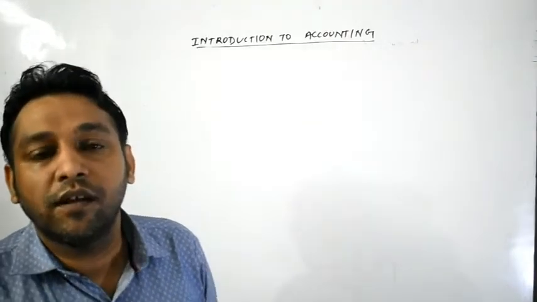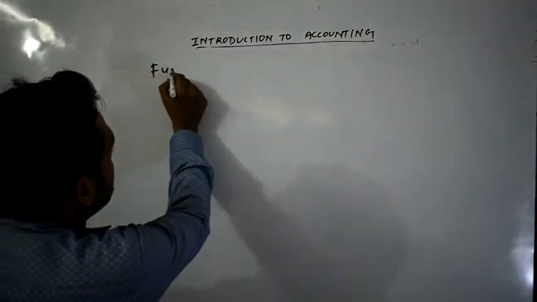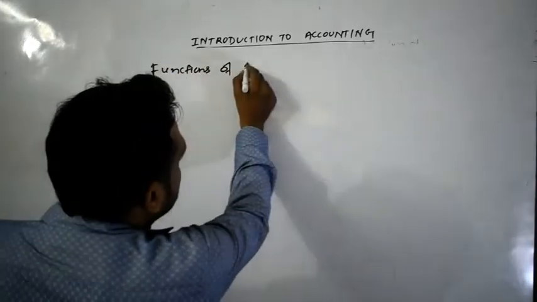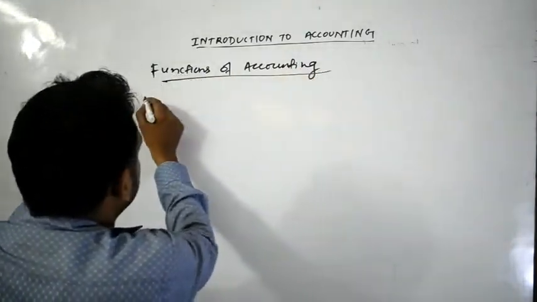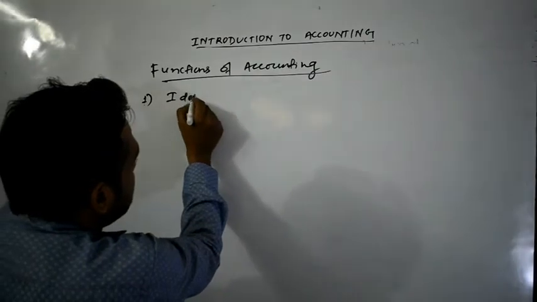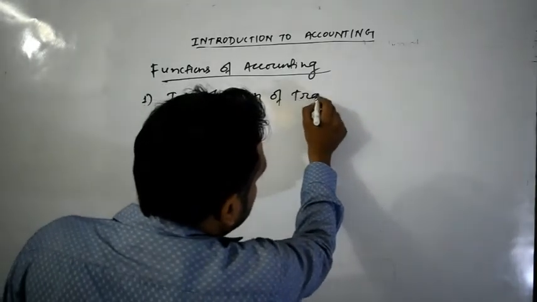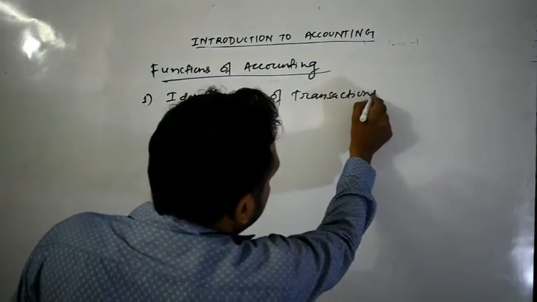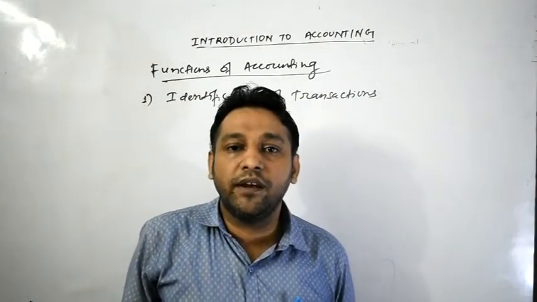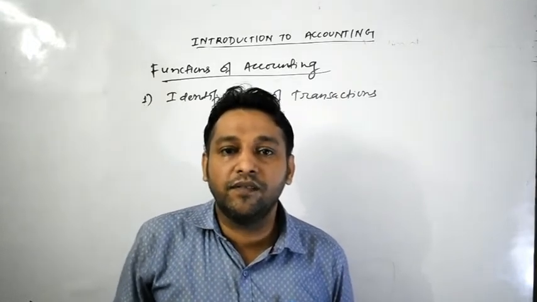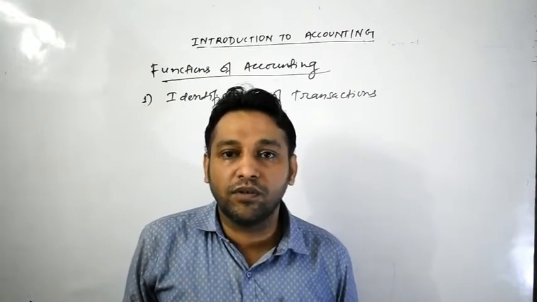So now next we have to understand the functions of accounting. So first of all, as I have said, सबसे पहले काम क्या है? Identification, that is identification of transactions. So already as I have said, first of all we have to identify the business transaction. Any events or any transactions relating to the business, only that transaction must be identified, and only that transaction must be recorded in our books of accounts.